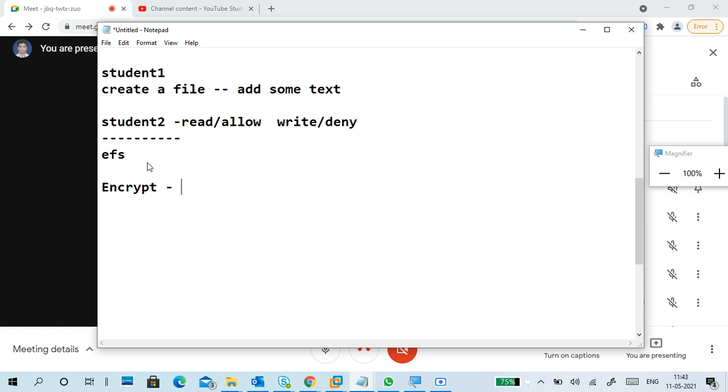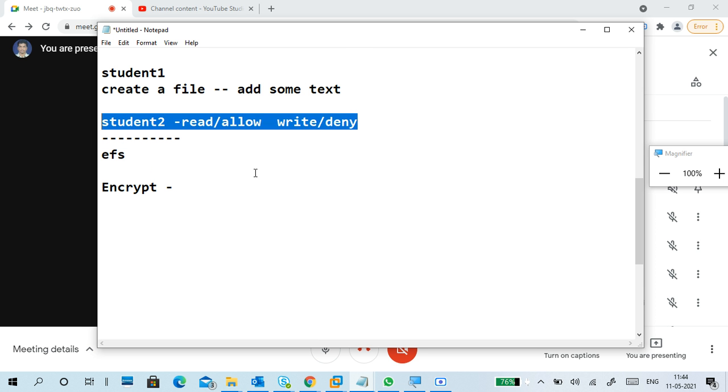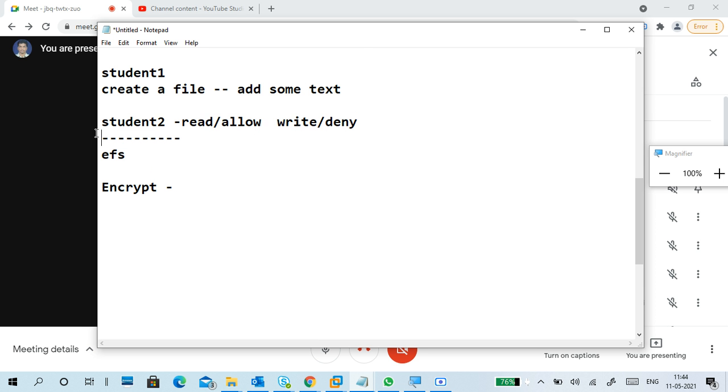Whenever you have some data, using certain algorithms, they will encrypt it. So normally we can't read it as text. Like this is a text file, and you can read this. But if you encrypt this, you cannot read it directly, and you don't understand the actual meaning of that. Using different techniques, we can encrypt it.